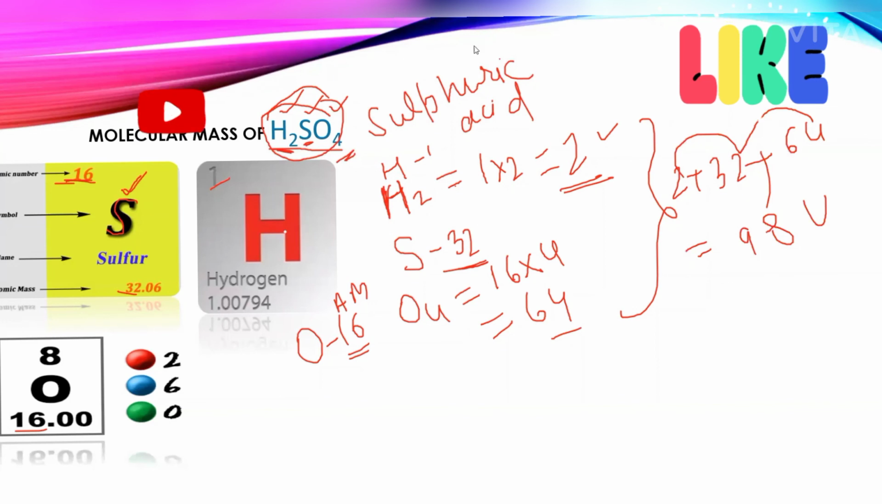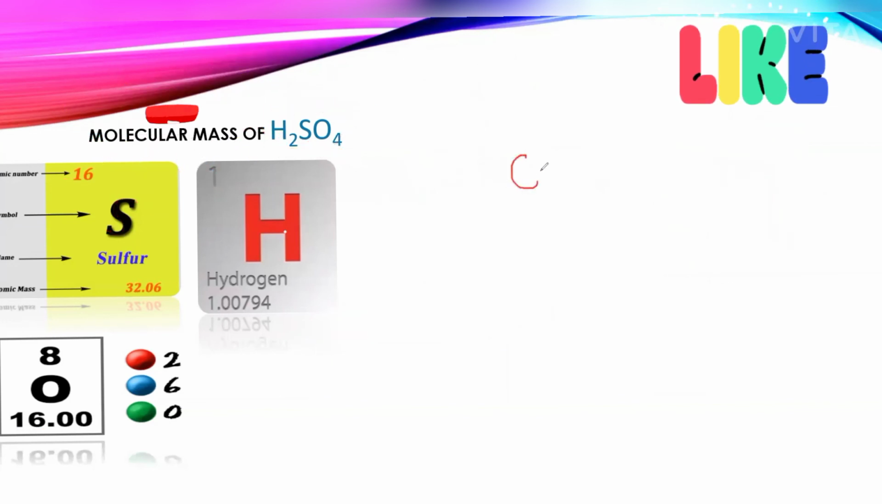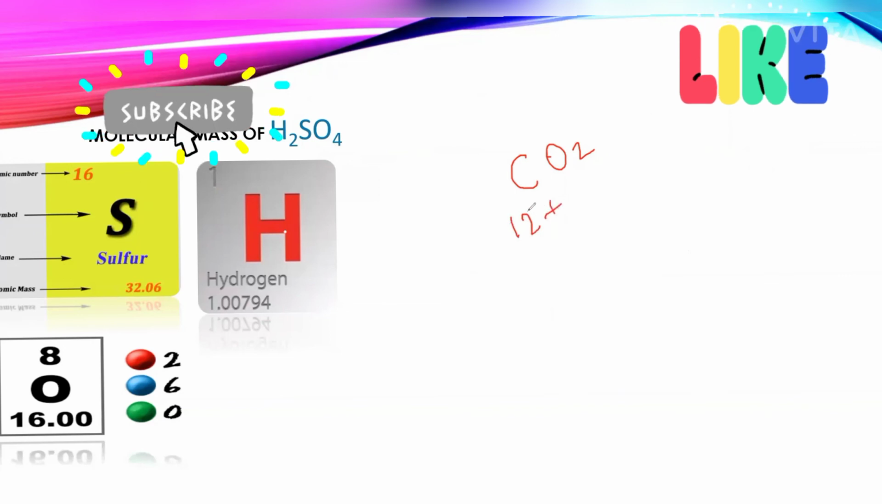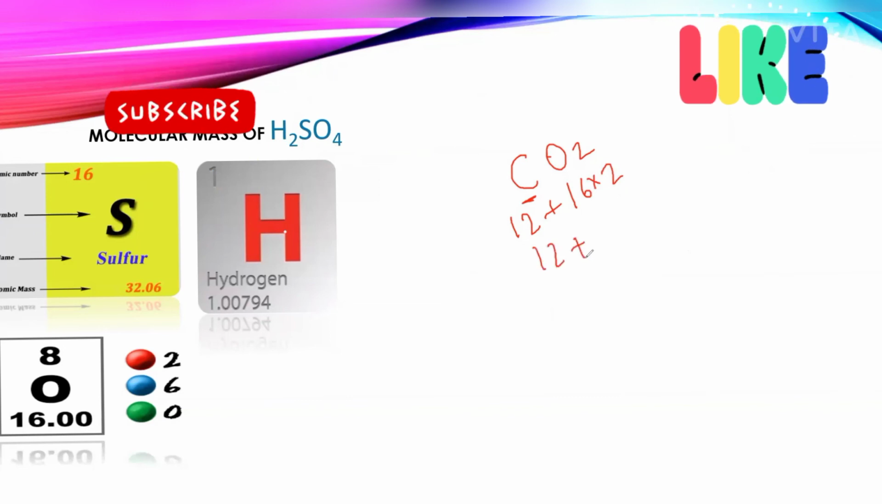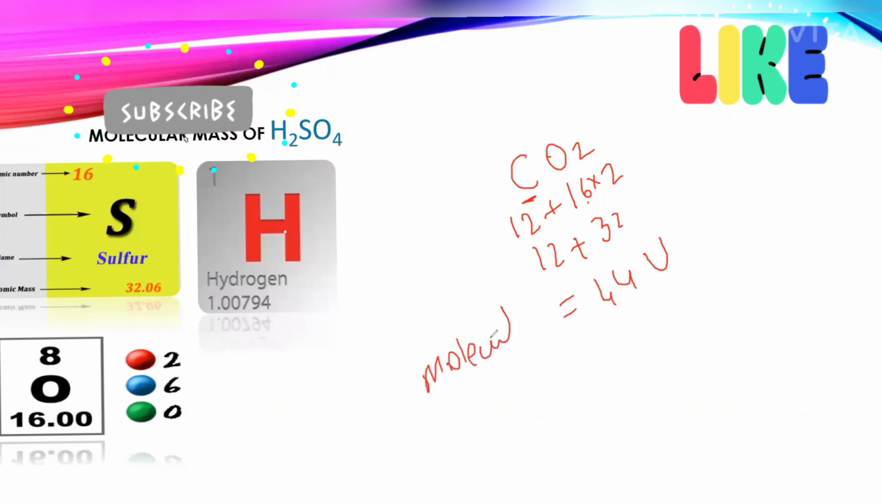In the same way we can take another example. If I take CO2, carbon dioxide, the atomic mass of carbon is 12. Here only one atom, so just 12 we will consider. And atomic mass of oxygen is 16, but here two atoms are there. So 16 twos are 32. So 12 plus 32. How much will come? 2 plus 2, 4. 3 plus 1, 4. 44 U, which is the molecular mass of carbon dioxide.